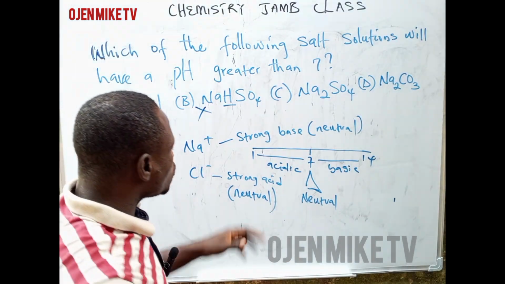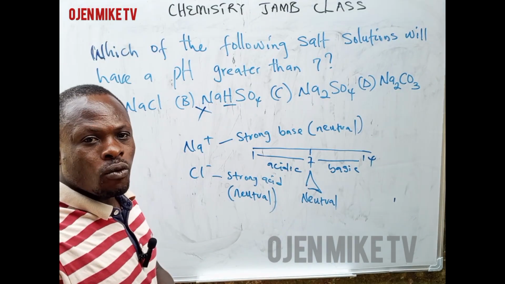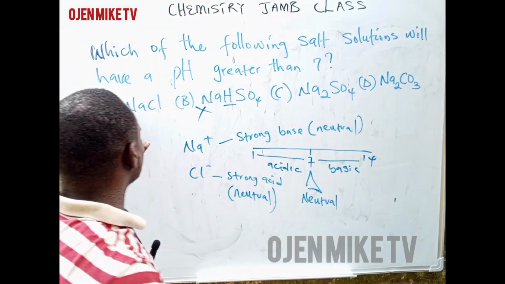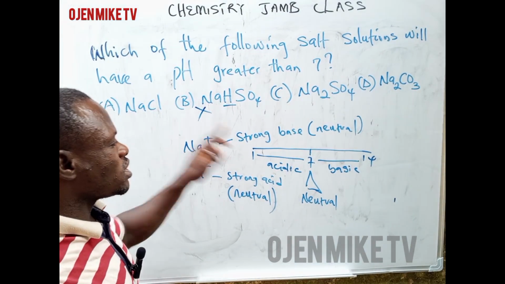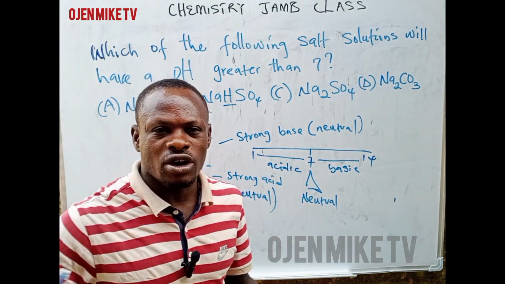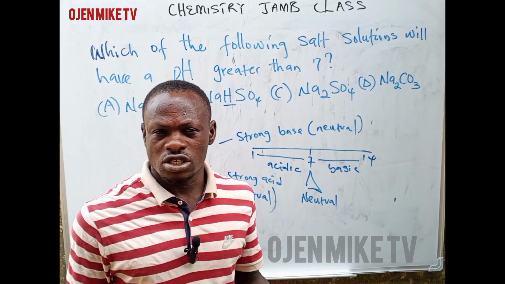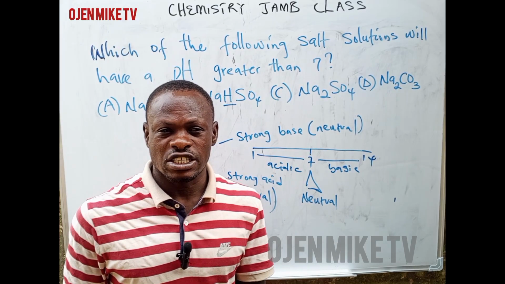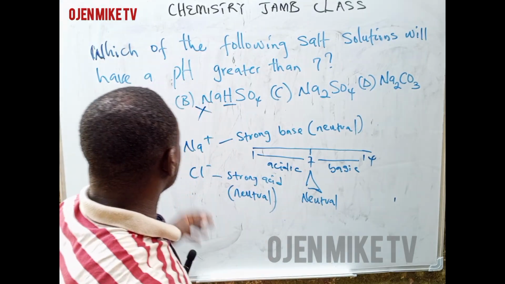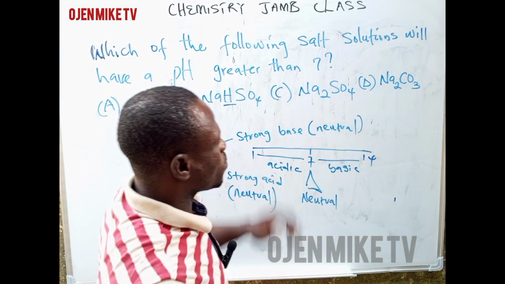So any strong acid and strong base, when they come together, they form a neutral substance, which will have a pH of 7. It means that sodium chloride here has a pH of 7. It's not acidic, it's not basic, just like the common salt that you use in preparing food. Of course, it's not an acid, because if you take an acid like that, it will begin to erupt your stomach. So this one has a pH of 7.